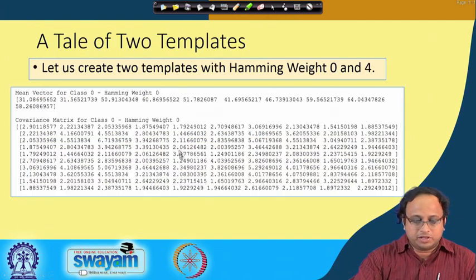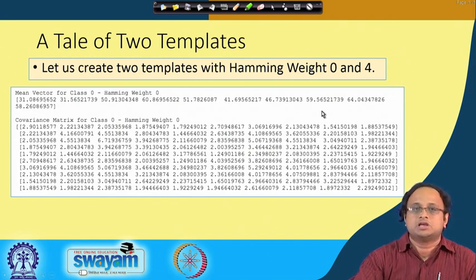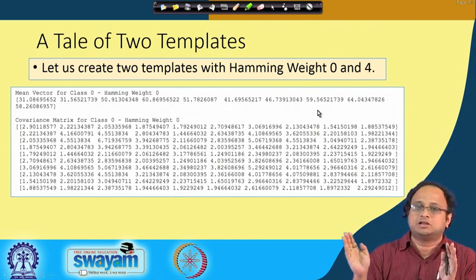I am talking about 2 templates here. In the first case you have a Hamming weight 0, that means it is all 0, and in the second case I form a template where K0 has a Hamming weight of 4. So there are 8 choose 4 possibilities. The first thing in the template is a mean vector, which has 10 points because I am observing 10 time instances in the power trace.